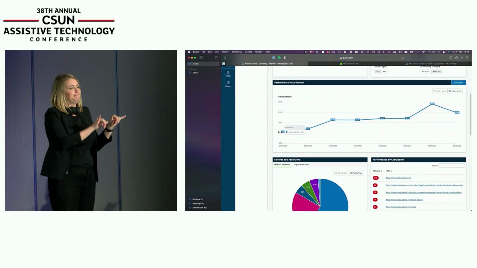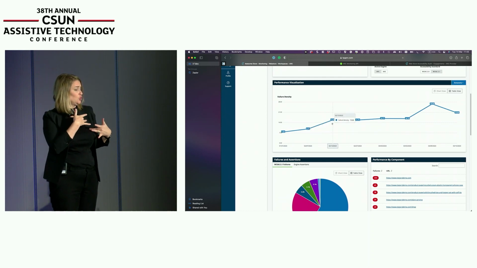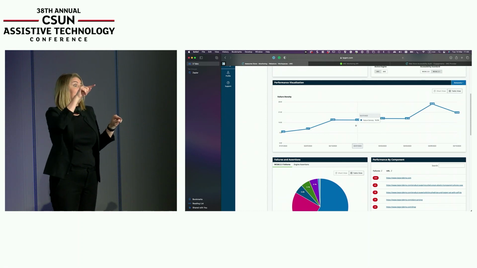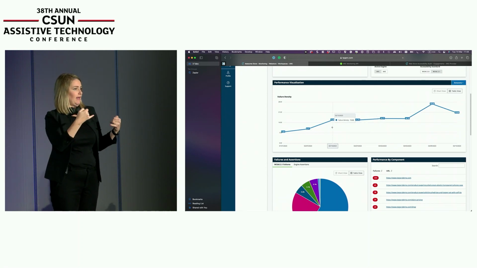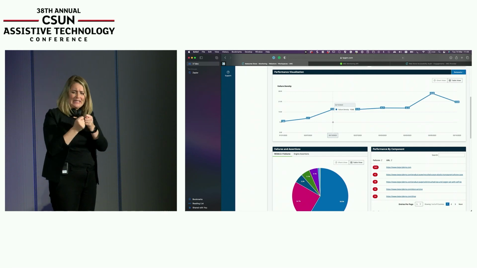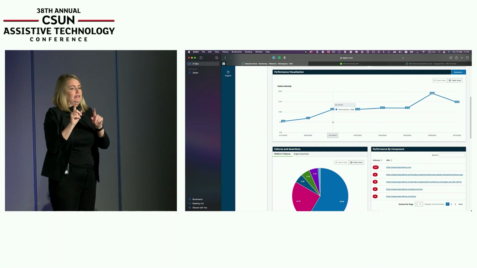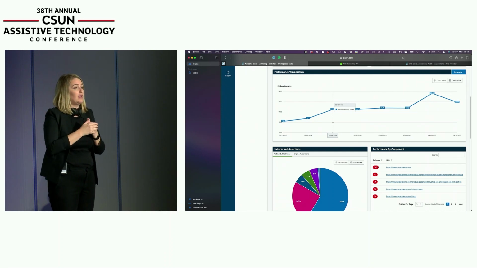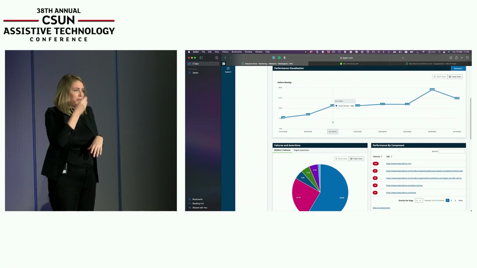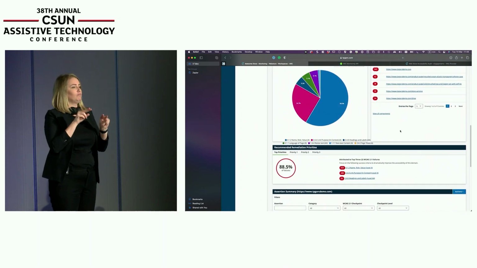And you can see for this web store site that they've been doing reasonably well on this trend line that I'm showing you here, but they've recently gone up quite a bit. Now, this trend line, I think, is the main view of any of these tools. And what you might decide is just go back to the teams and say, what happened then? Did you introduce a new component? Did you change the design? And if so, maybe it's just a case of going back, testing it for accessibility and fixing it. Okay? So you may not even be interested in what the problems were, only when they happened. But this is where you monitor your progress. You've got bar charts, etc.